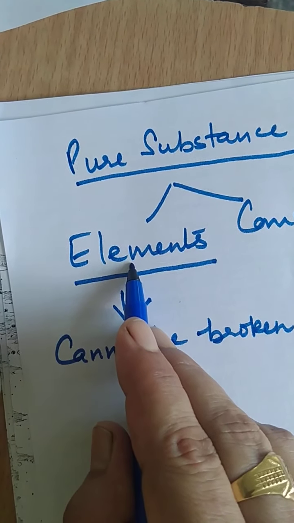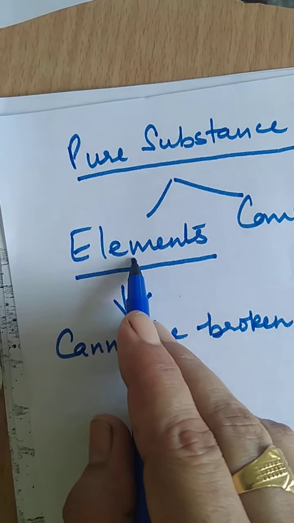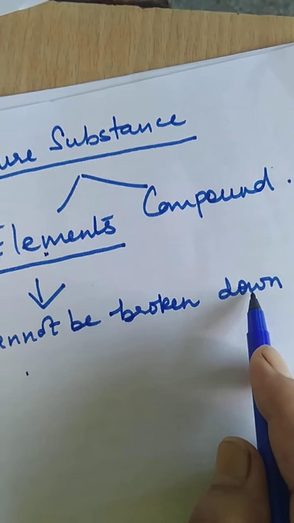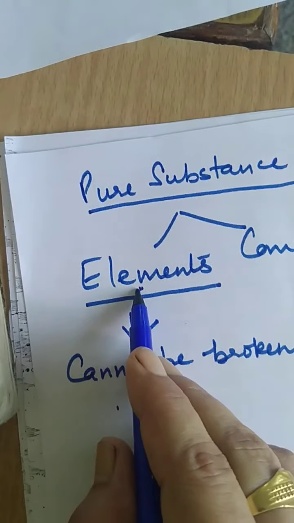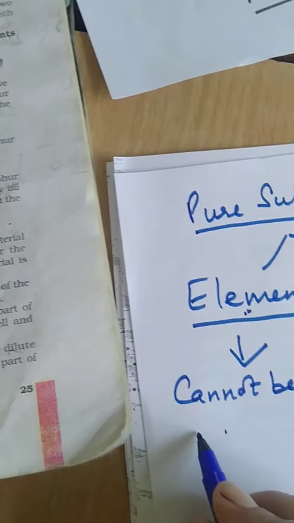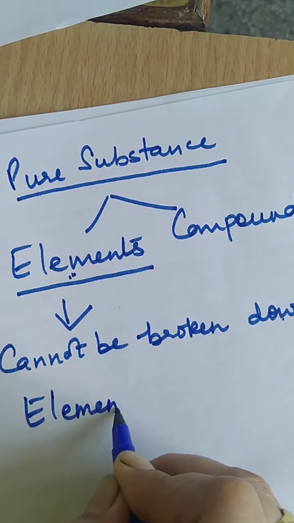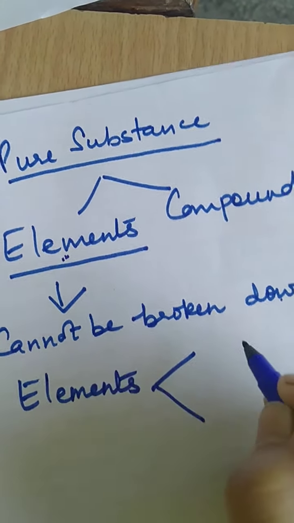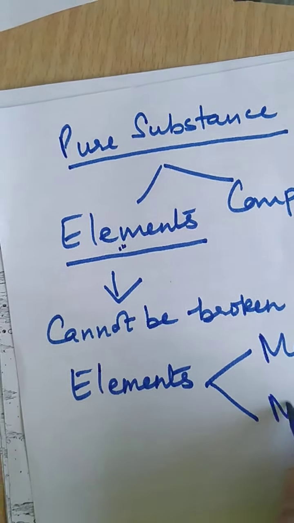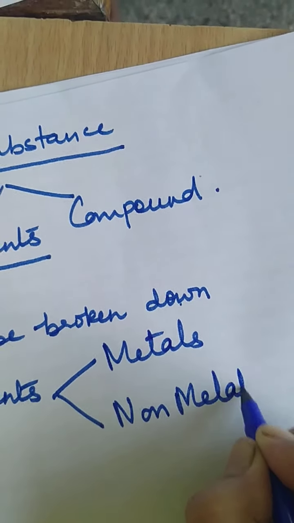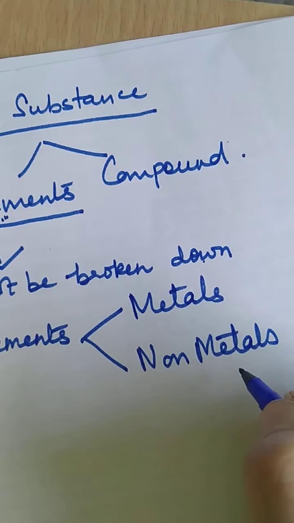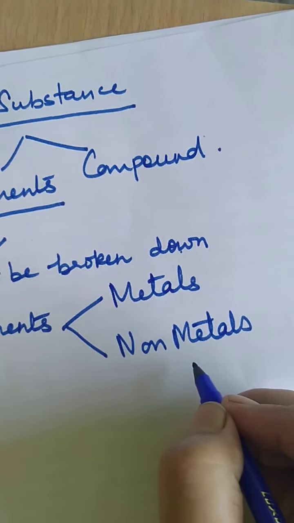Element is the basic form of matter of which matter is made up, and it cannot be broken down further, right? This is known as an element. Elements are further subdivided and categorized as metals and non-metals. Students, in class 10th you will be doing this in detail. The whole chapter is based on metals and non-metals.